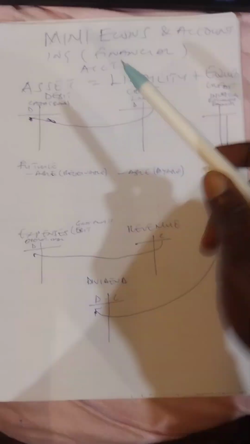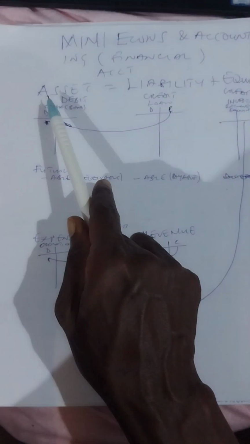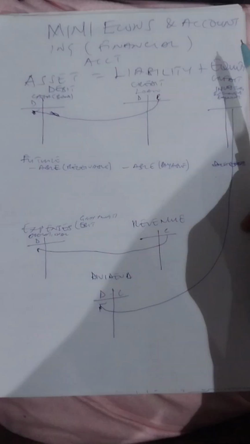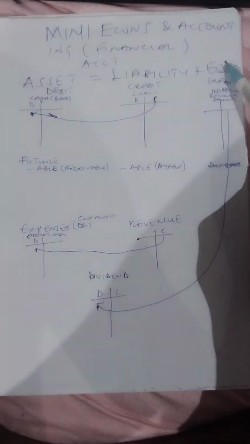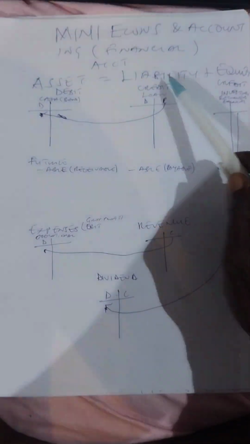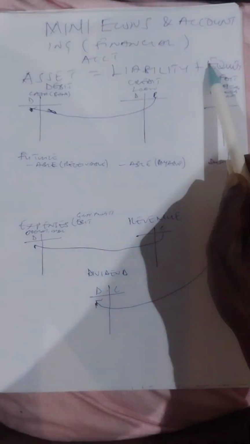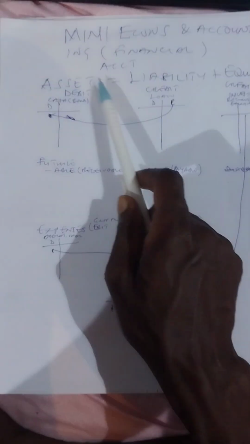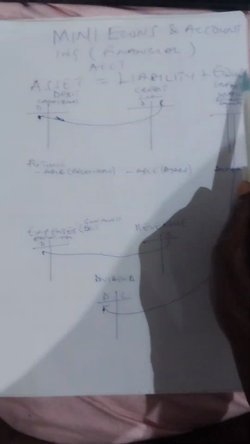So we look at the general economic equation: asset is equal to liability plus equity. When you are going to set up a company, you have your own money, then you may borrow some money, you put them together, and that will form the asset, the company. Okay, right. So this is the ALE.